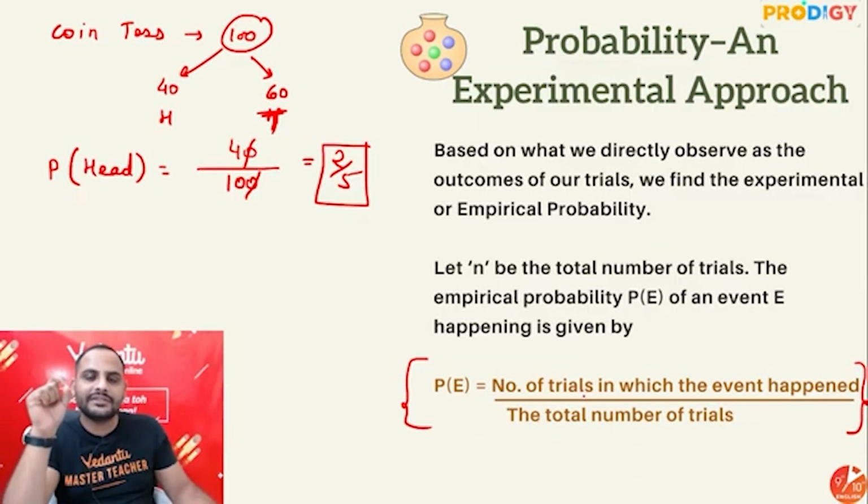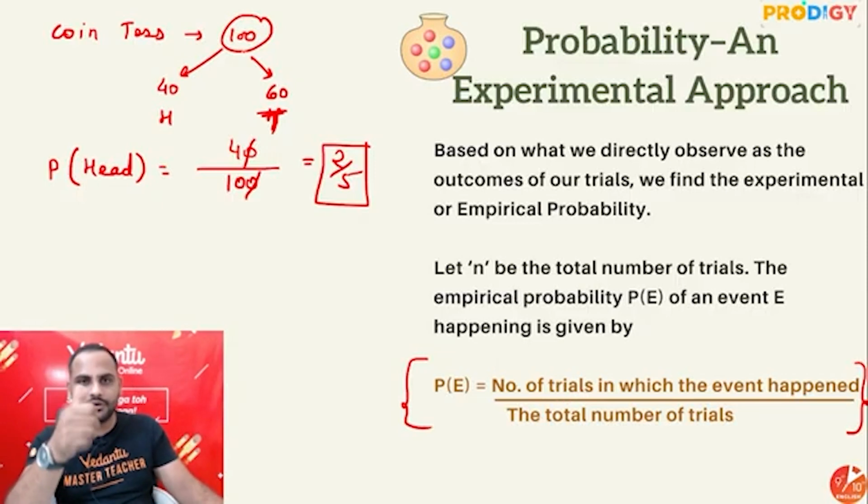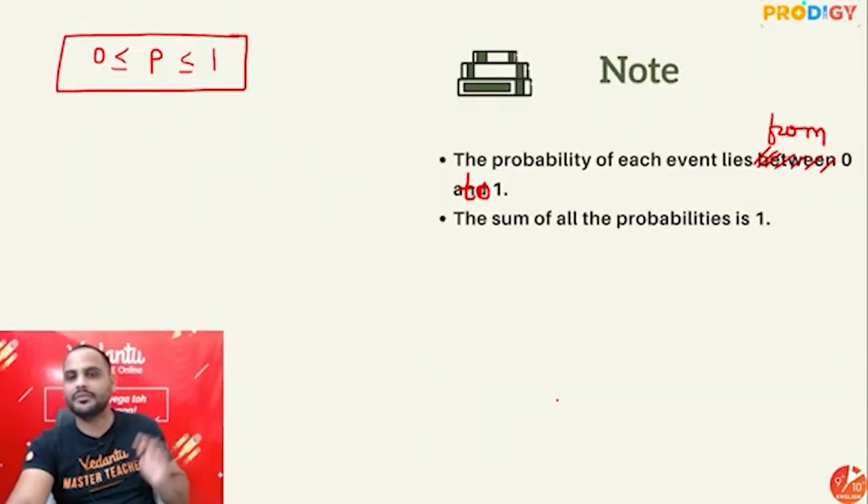And number of trials in which the event happened, that will be, say, equal to total number of trials. Suppose I toss the coin 100 times. Minimum probability of getting head will be 0 if I don't get head at all. Okay? Maximum probability of getting head will be 1 if all the 100 times I am getting head only. Are you getting my point? So that is why probability is always from 0 to 1.